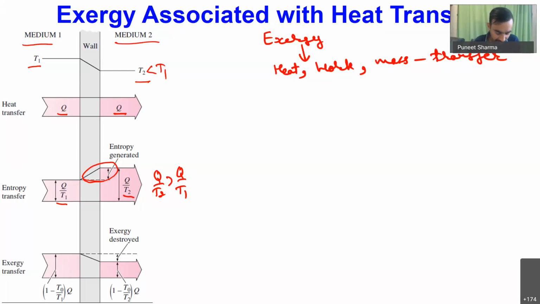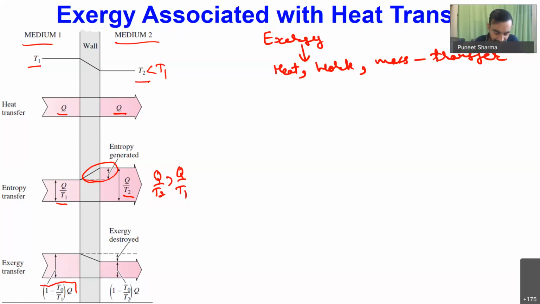Okay. So let us consider that if T0 is our surrounding, and we first connect some heat engine with my first medium, then the useful work I will be getting will be equal to 1 minus T0 by T times Q. Okay.